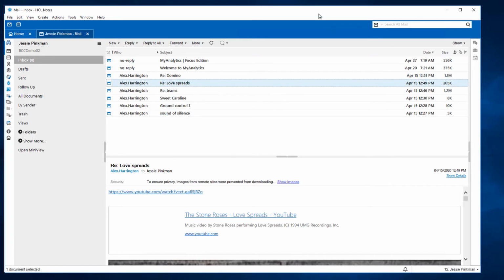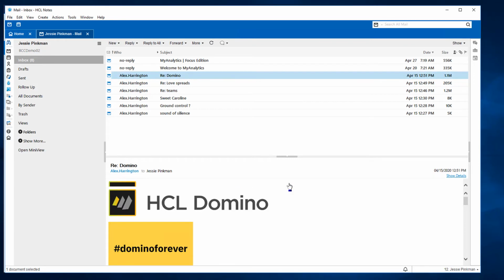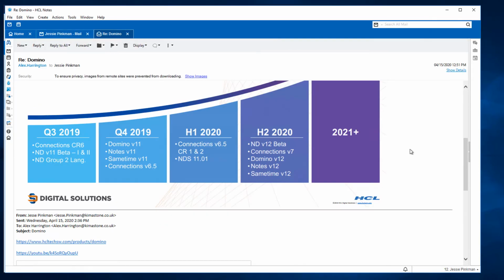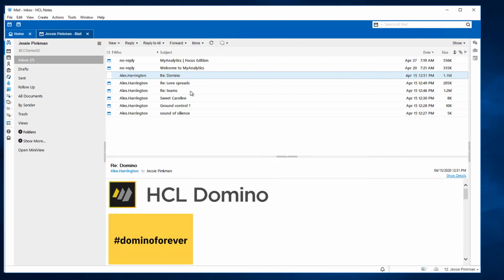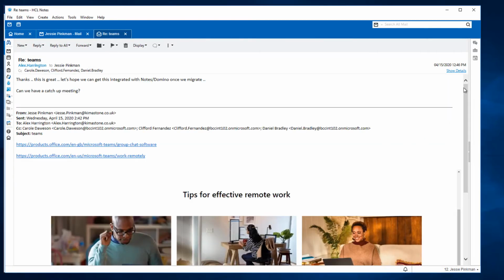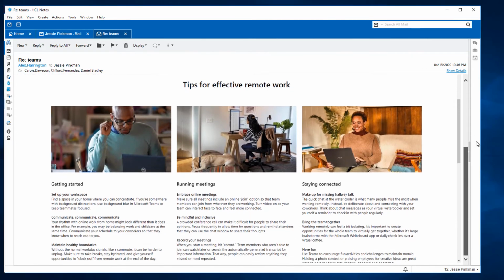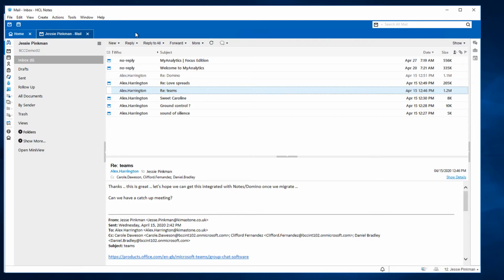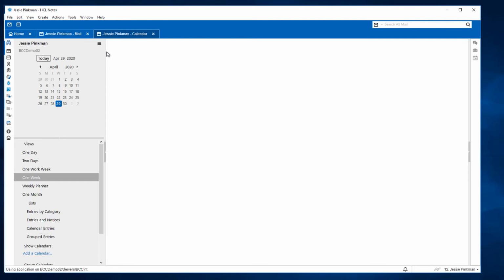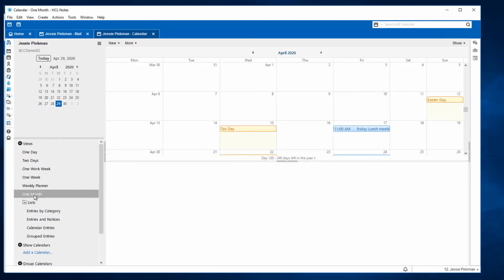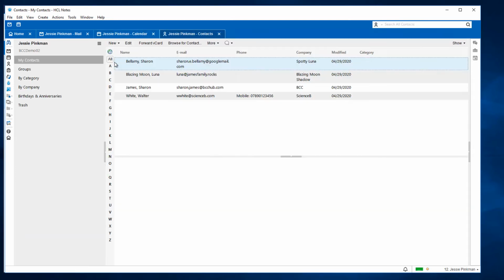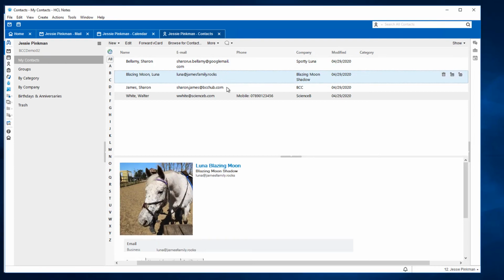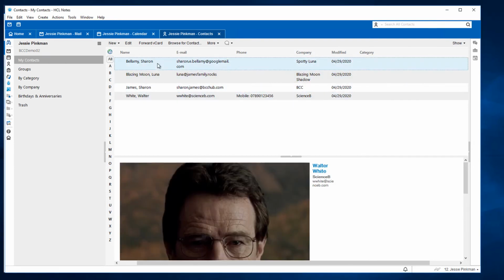A refresh of the mailbox now shows a completed migration. If we check the mail, we can see that images and links are there. Now let's check Jessie's calendar. As you can see, all of his appointments have been migrated over and the recurring appointments are displayed as expected. The contacts are also migrated with all the details and images for each contact.